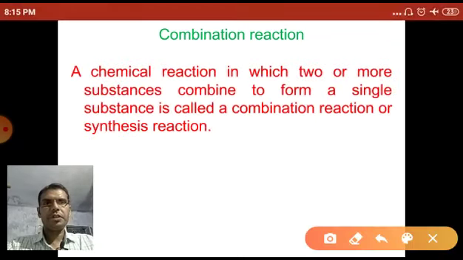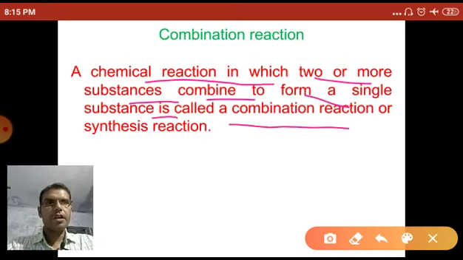Now come to the definition. A chemical reaction in which two or more substances combine to form a single substance is called a combination reaction or synthesis reaction.